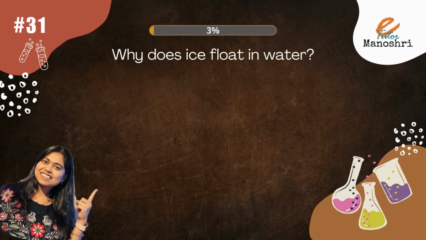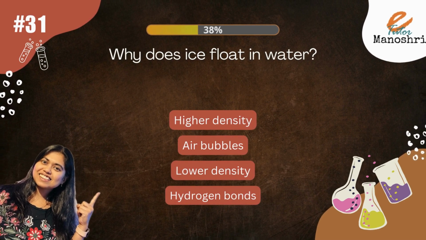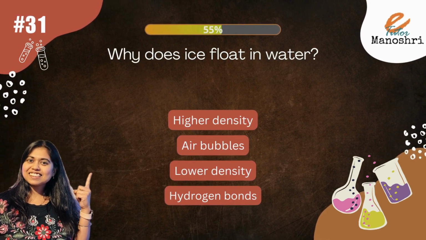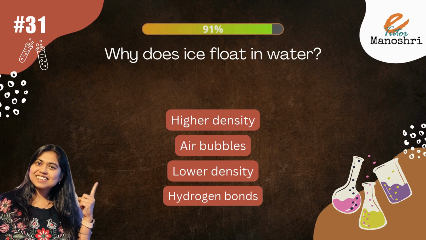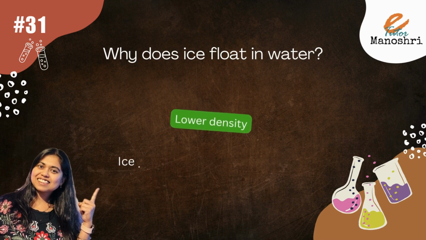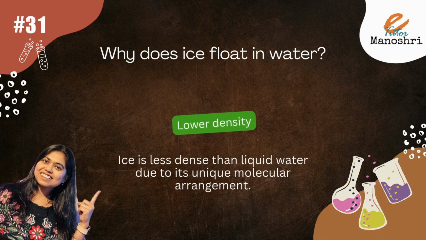Why does ice float in water? The options are high density, air bubbles, lower density, hydrogen bonds. The answer is lower density. Ice is less dense than liquid water due to its unique molecular arrangement.